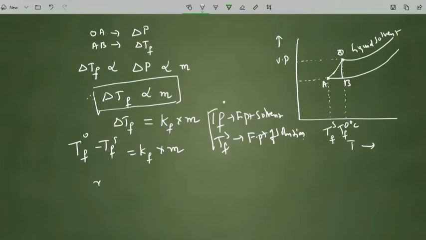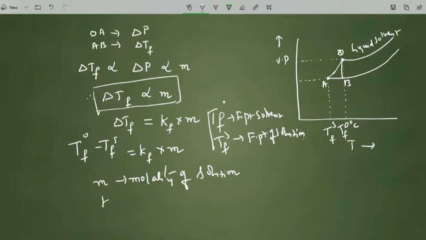Here, what is small m? Small m is the molality of the solution. You know the molality of solution expression, and that can be used when you do the problems. For a given solvent, we can find the molality.